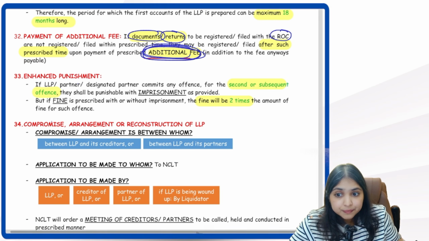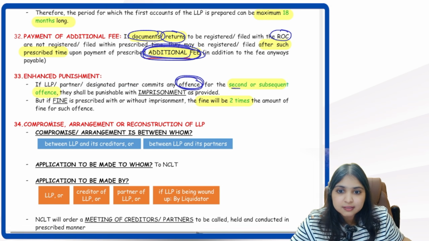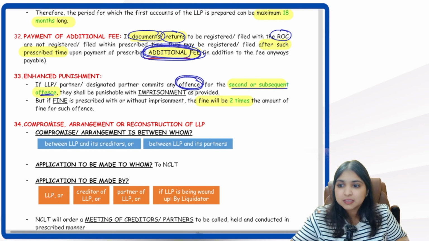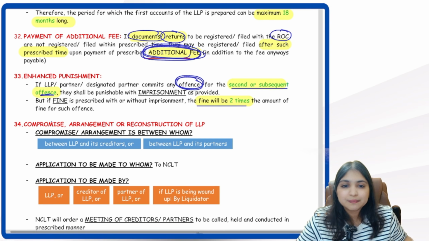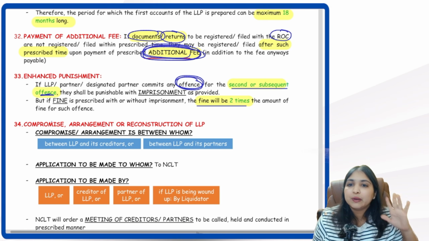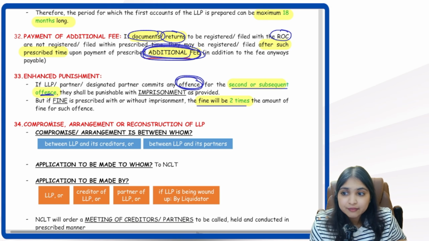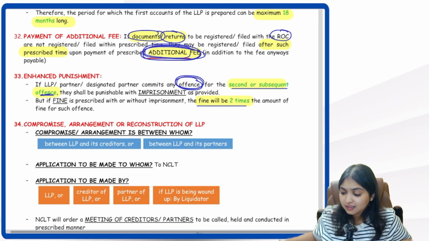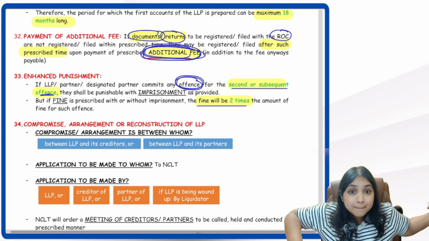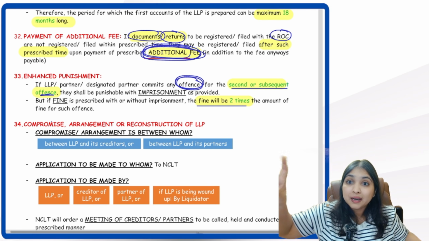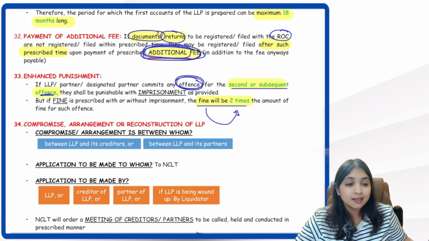Then comes your next point, enhanced punishment. If the LLP, partner, designated partner commit the same offense a second time or subsequent time, then the fine will become 2 times the applicable amount. Whatever is the applicable fine in that particular section, the fine will become 2 times. Understanding, everybody? So in case the LLP or the partner or the designated partner commit the same offense multiple times, then the second time, the third time, the fourth time, the fine will become double. The fine will become 2 times the amount of the fine.